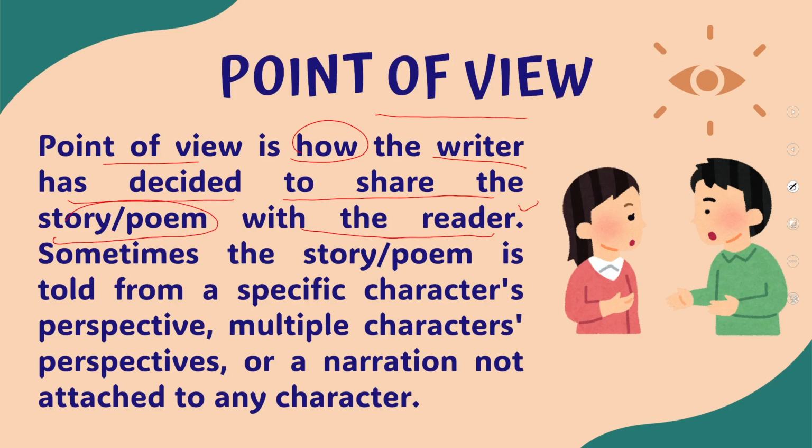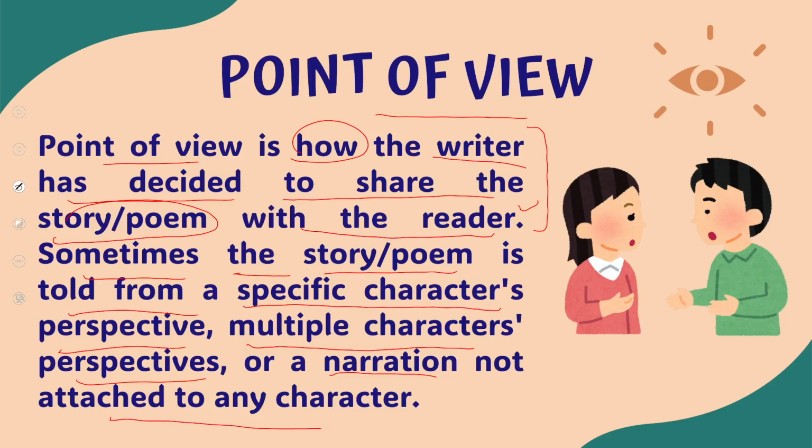So it's the decision of the writer how he or she is going to tell the story and in what style. Sometimes the story or poem is told from a specific character's perspective or point of view, multiple characters' perspectives, or a narration not attached to any character. So we have three different scenarios over here.